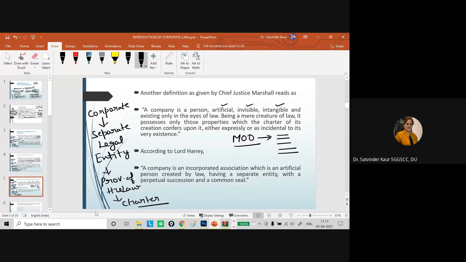In that case, all the clauses will be given, and this particular corporate is going to be governed by the particular charter. According to another definition, a company is an incorporated association which is an artificial person created by law, having a separate legal entity with perpetual succession and a common seal. So from these definitions, we are going to discuss the features of a particular company.